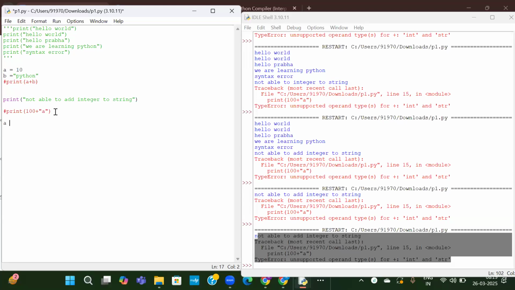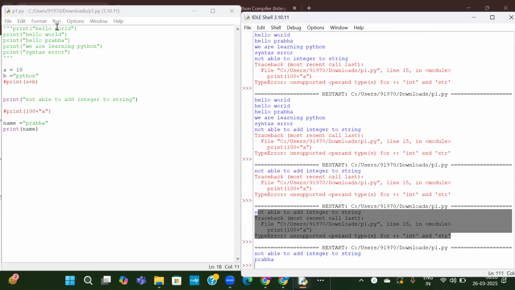While defining the variables also, I will define my name. So name equal to Prabha. Print name. Okay, I'm just printing my name. Now see here, I have started the string with double quotes and ended with double quotes. So whatever you start with, it has to be ended with the same thing.